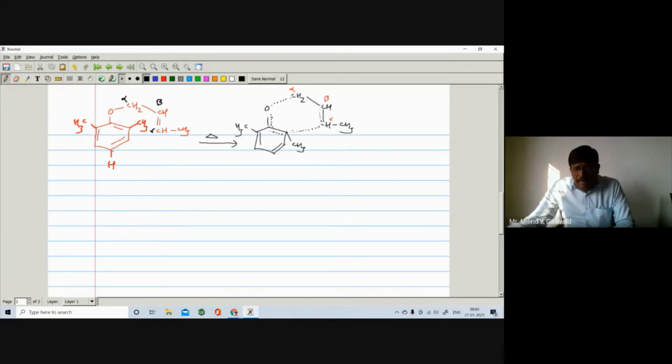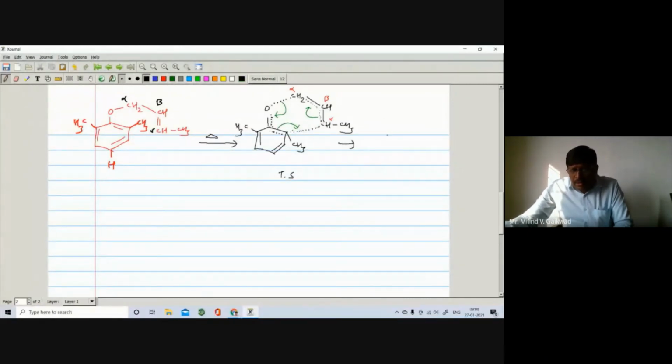At the same time, the bond between this alpha carbon and beta carbon undergoes forming. So this is the transition state. You can also write it in the bracket. And further the sigma bond will shift here, and this sigma bond will shift here, and you get the corresponding product.